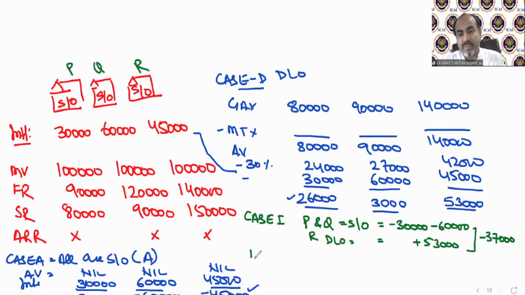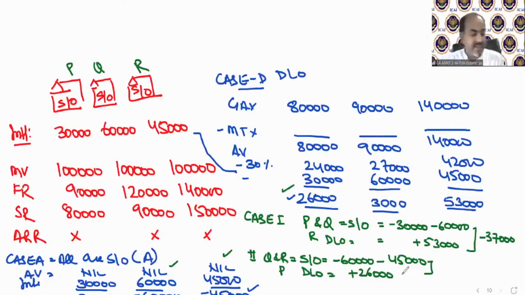Case number 2. Now we take Q and R as self-occupied. So what will be the value of Q? Minus 60,000. And what will be the value of R if self-occupied? Minus 45,000. And in that situation, we need to take P as deemed let out. So what will be the P deemed let out value? That is plus 26,000. So in this scenario, we will have a loss of 79,000. Higher the loss or lower the income will be the best option.